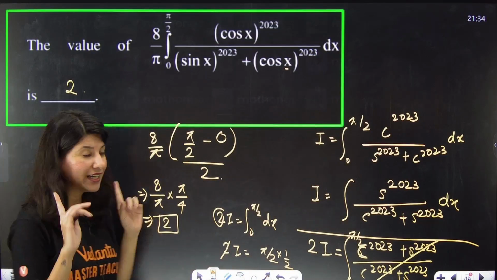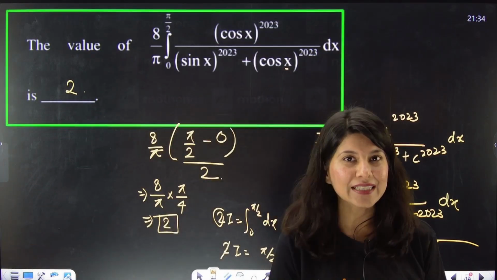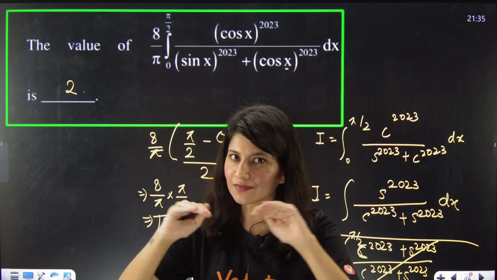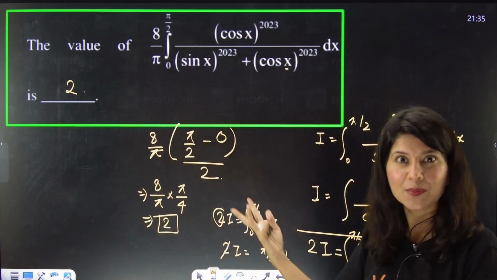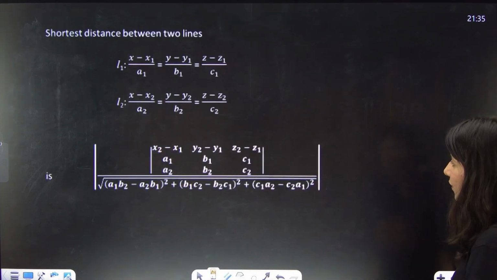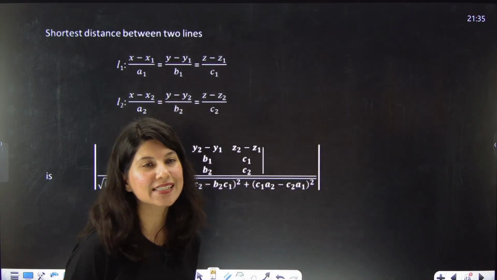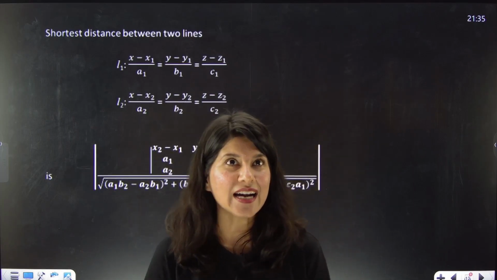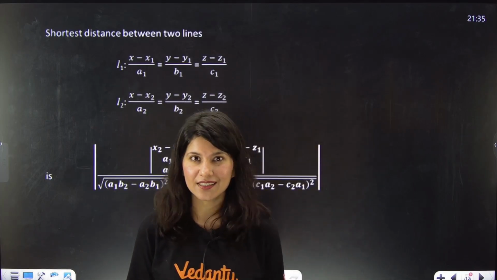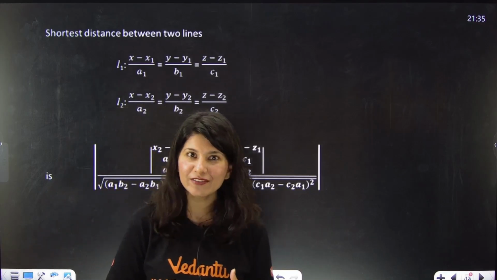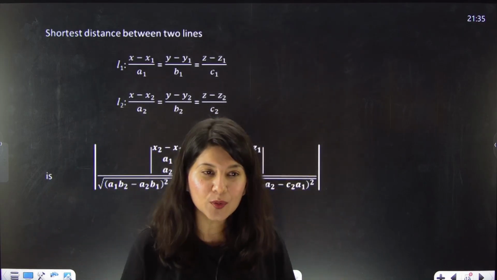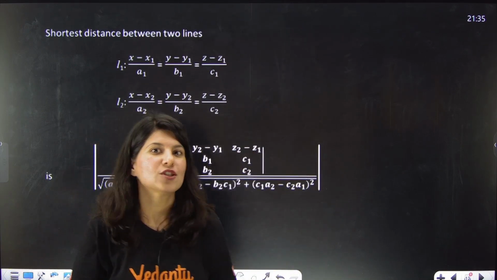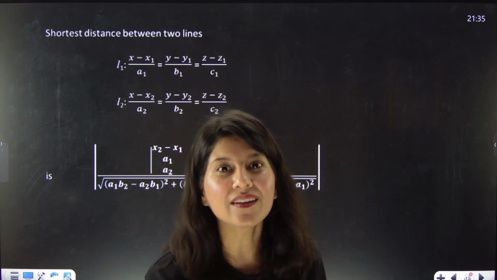Although I was not in a mood of giving the explanation, in case somebody wants the explanation, this is the explanation. If you know the explanation, just skip to the next thing, which is shortest distance between two skew lines. Now shortest distance between two skew lines, I have been telling this. I told that to the 2024 batch as well, and then I put a short on this channel as well, that January 2024 shortest distance between two skew lines will be there.